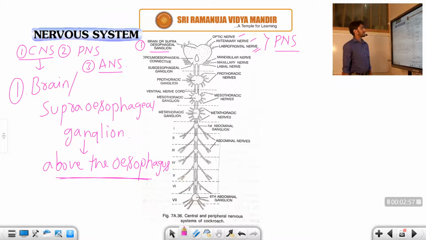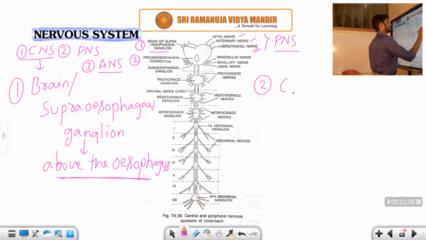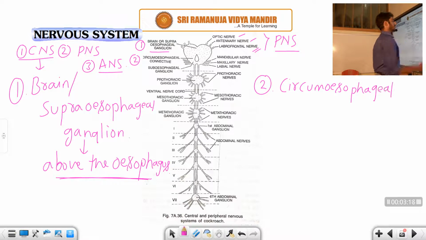Next, the second part. You can see this is the second part, called the circumoesophageal connectives.